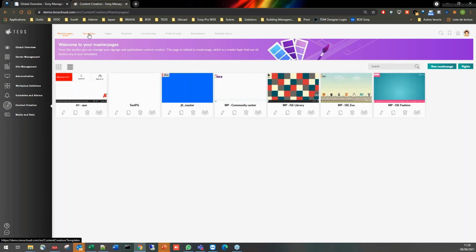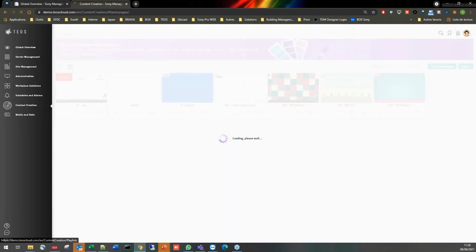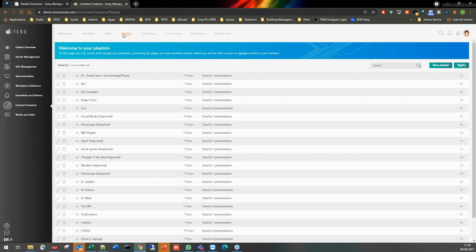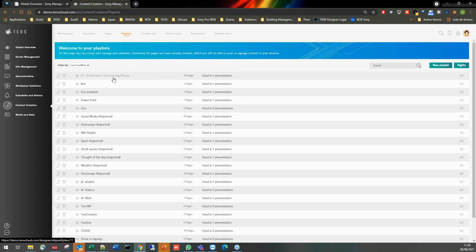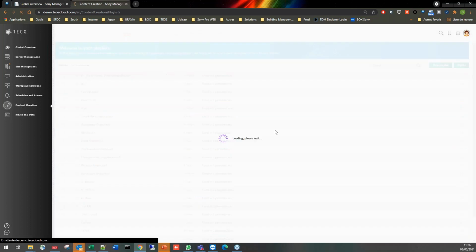On the content creation part, we have also a design improvement, as well as some nice functionalities around it. If we look into, for example, the playlist part, you can see now more data in the list view, where you can see what is the presentation that is linked with the playlist. For those who are using the signage part, you have directly inside a specific playlist or page the possibility to add the page or the playlist into the signage part. So an improvement in terms of look and feel, and of course in terms of usability.